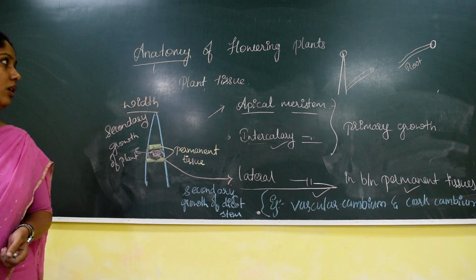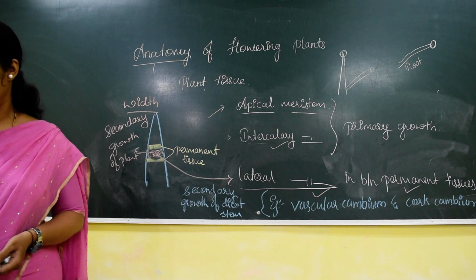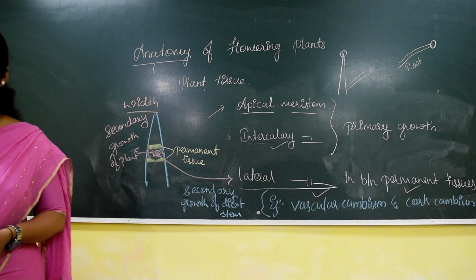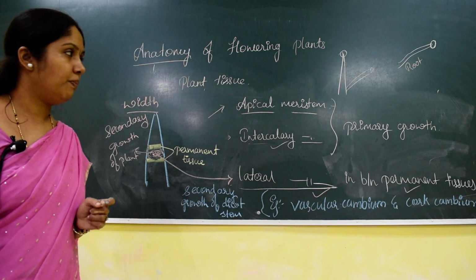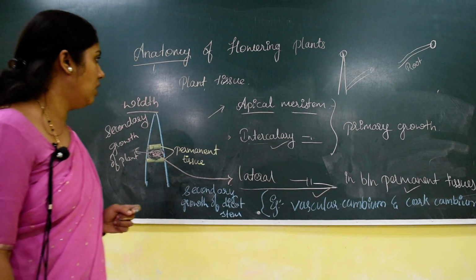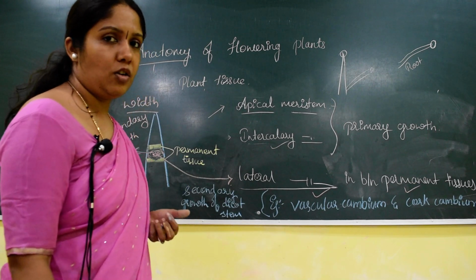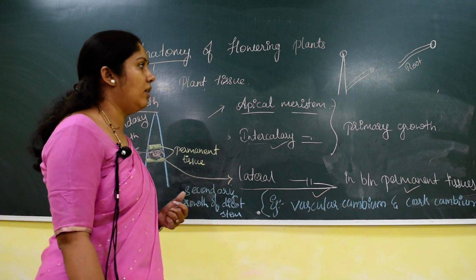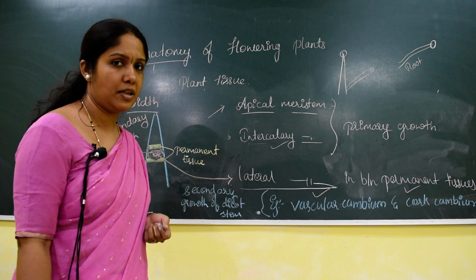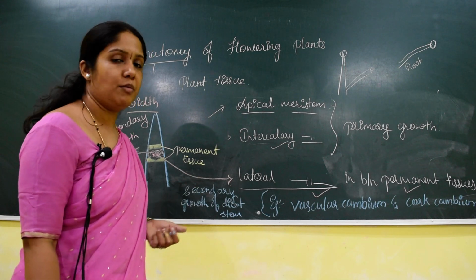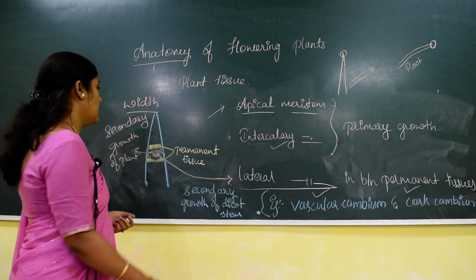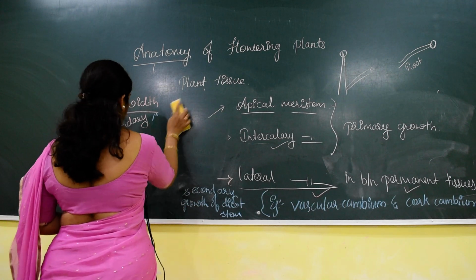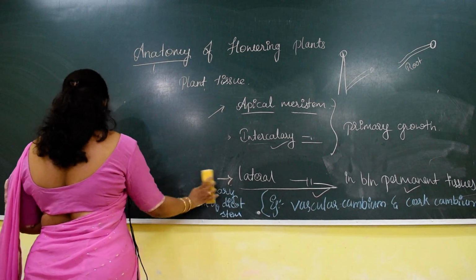So this is about the meristematic tissue, and the only thing you have to remember here is that meristematic tissue is the tissue which is mainly involved in the continuous state of cell division, and it mainly helps in elongation of the stem, whereas the lateral meristem also helps in the width of the plant. So next we'll move on to the permanent tissue.